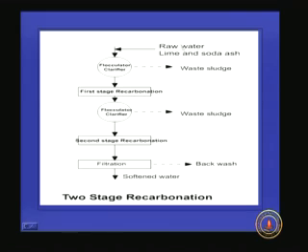So this is the example of a two-stage recarbonation unit. So here what is happening? Raw water is coming and lime and soda ash is added here, and this is the clariflocculator. Waste sludge is going out, and here first stage recarbonation is taking place, and again clariflocculator, the waste sludge is removing, and second stage recarbonation, filtration. So two-stage recarbonation is always advisable if you are dealing with a large quantity of water. Here we can reduce the quantity of carbon dioxide to be added and we will have better control over the system.